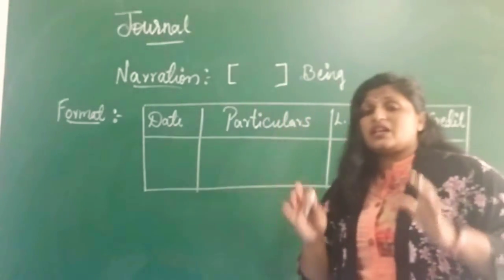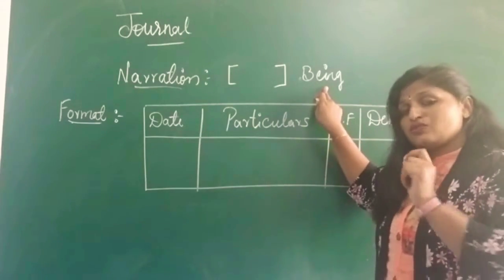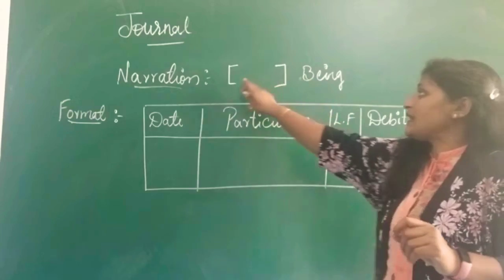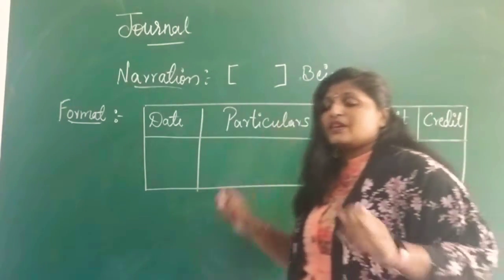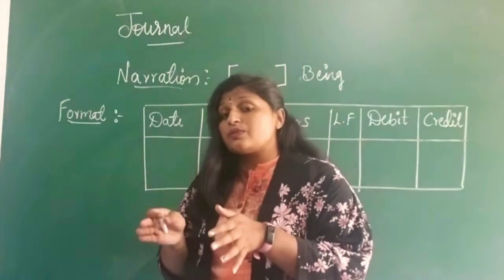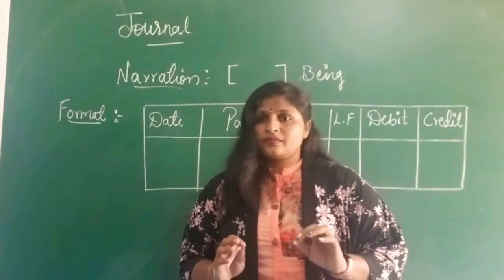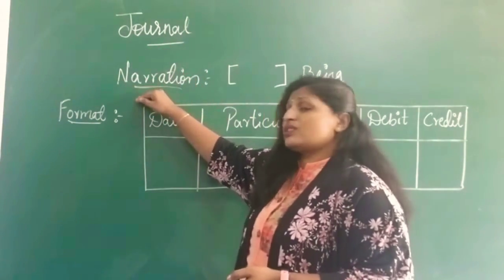Whenever you start a narration, it should start from the word being. This is very important. It should be written within the brackets, and the sentence should start with being, which means you are giving the explanation to that particular journal entry. So this is the journal meaning and the narration.